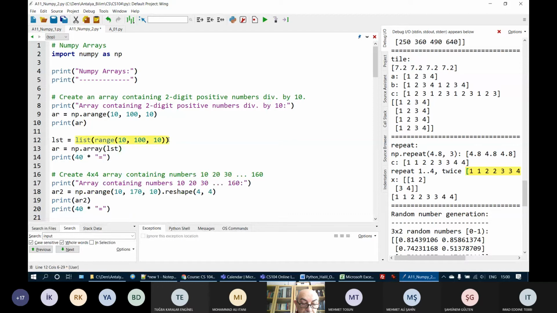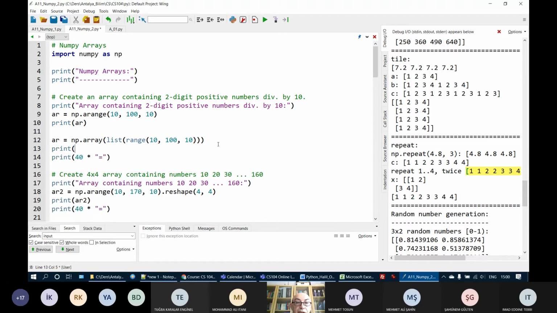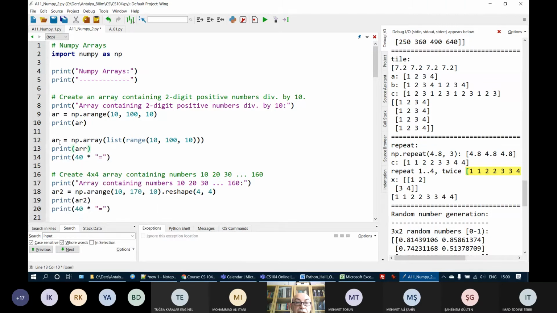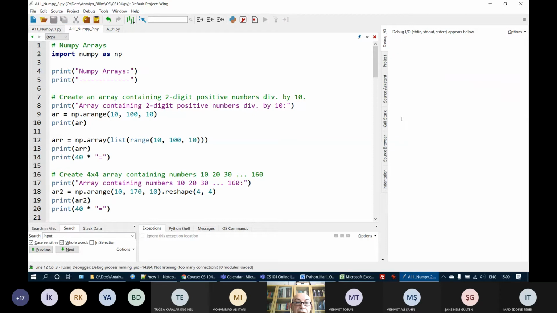Here I create a list, and the NumPy array method takes a list and creates an array. So I can take this from here and put it here. The result is the same in both. Let's print this arr. I will just change the name of this one to arr. And let's run this program.